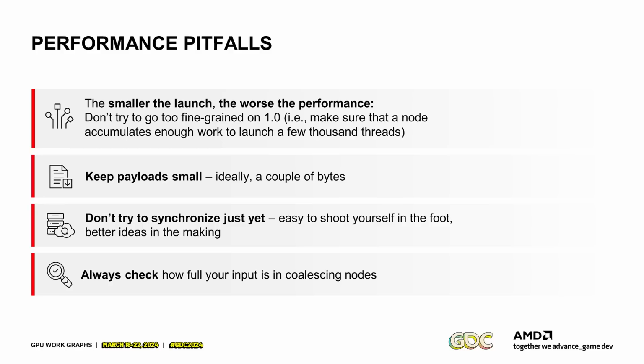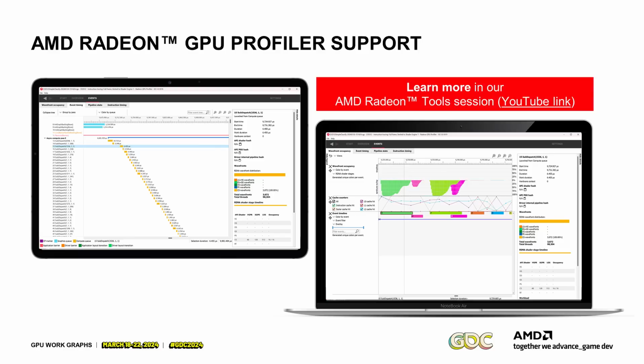And then if you have coalescing nodes, you should always check how full they are if you can, right? If you have a coalescing node which is expecting a lot of items, you should be doing some instrumentation yourself to figure out what's happening there. You can also use tools. The AMD Radeon GPU Profiler is shipping with support for work graphs, so you can see all the individual sub-dispatches happening and whatnot. That should give you an idea of what occupancy you're reaching with your work graph.